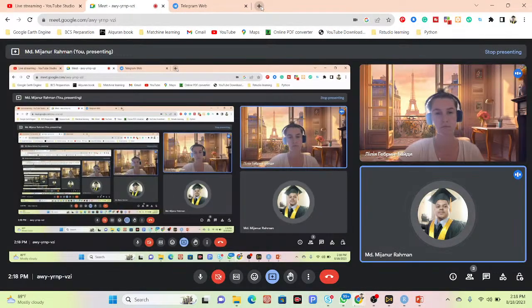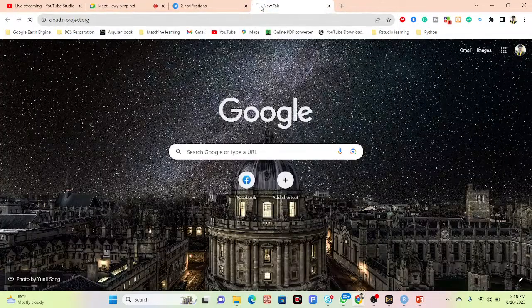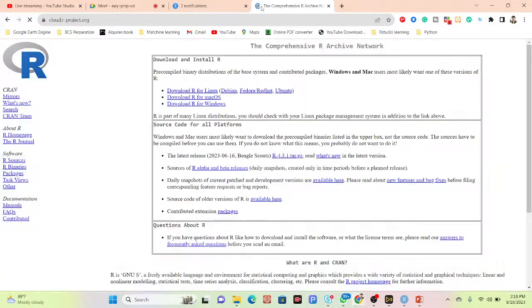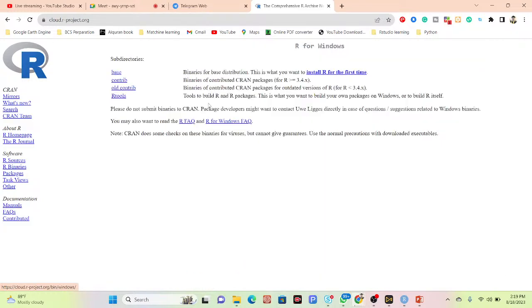and then open a browser and simply go to this link. Now it opened the R programming language site. You can see here download and install R. You can see download R for Linux, download R for Mac, download R for Windows. I need Windows, so I simply click on Windows.